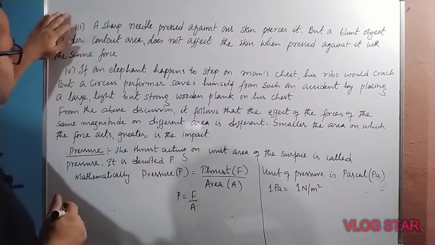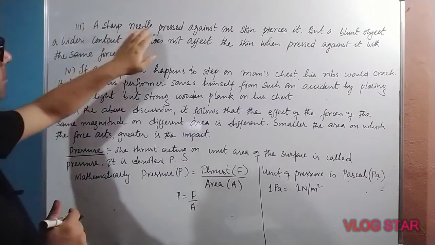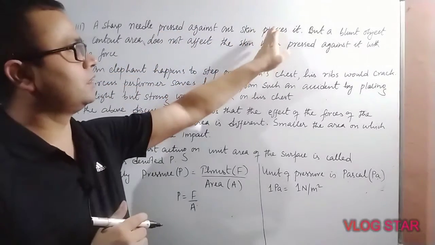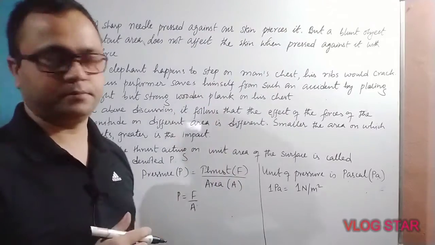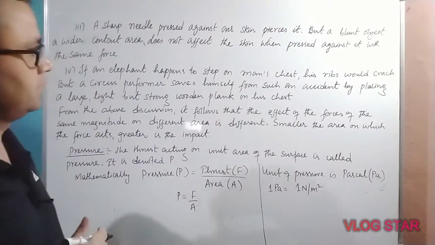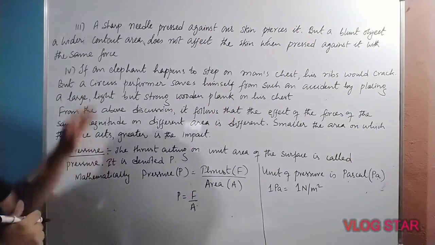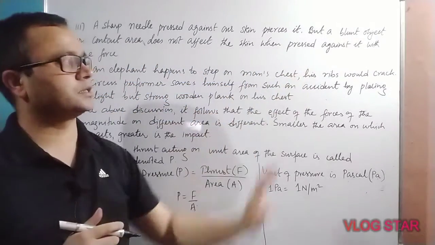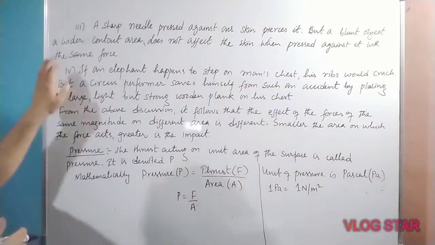Example number 3: a sharp needle pressed against our skin pierces it, but a blunt object with a wider contact area does not affect the skin when pressed against it with the same force.